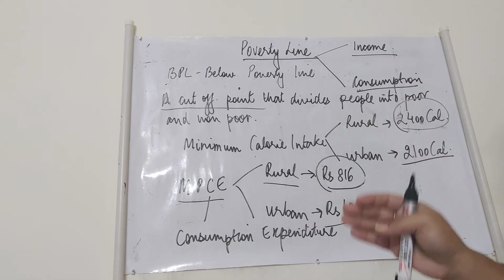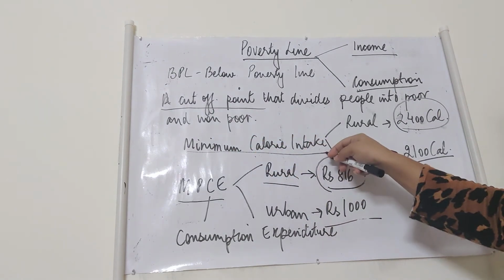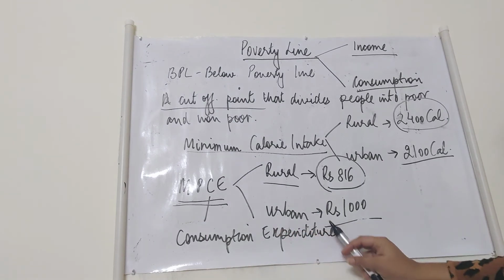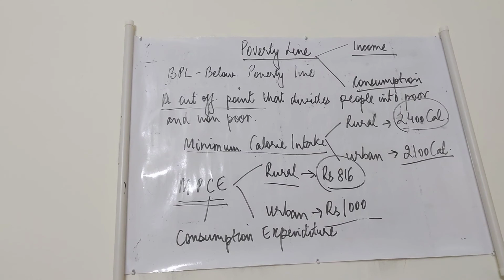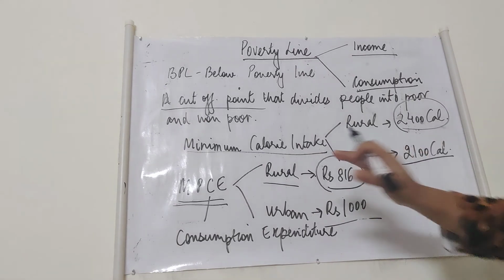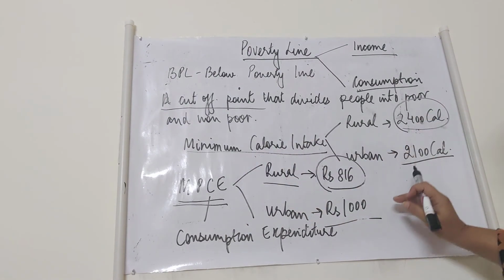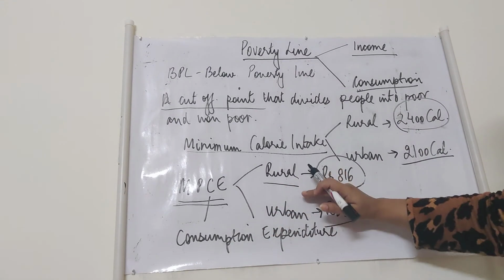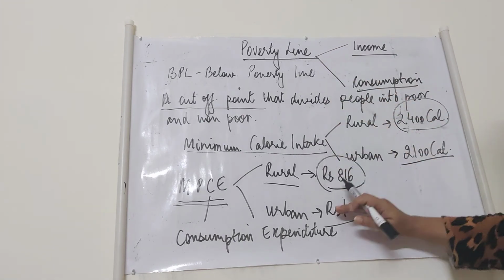Learn all the figures the government has set as far as the minimum calorie intake is concerned, and the per capita consumption expenditure with respect to rural as well as urban areas. I hope you all have understood that if a person's calorie intake is lesser than this, then he is poor. If he is spending lesser than this amount, then he is poor. So these are the limits which define the poverty line. This is the cutoff point.